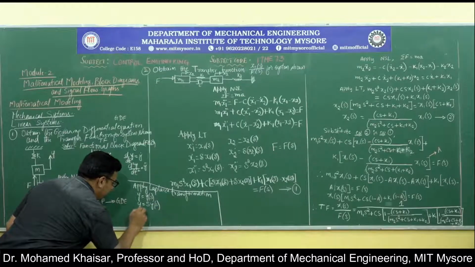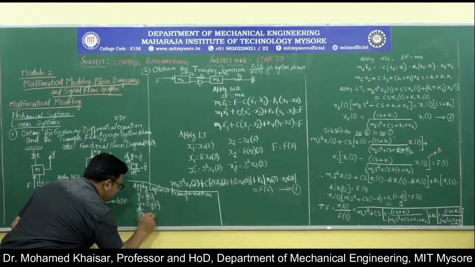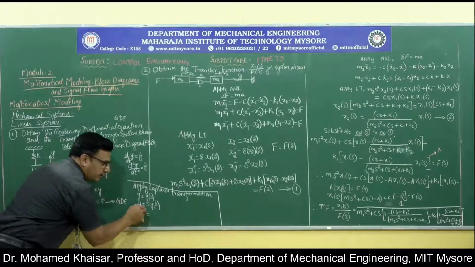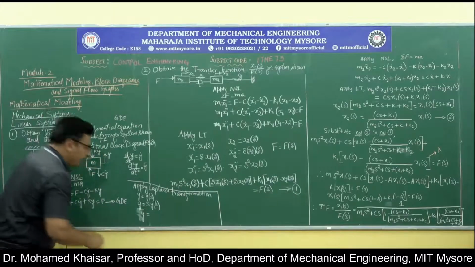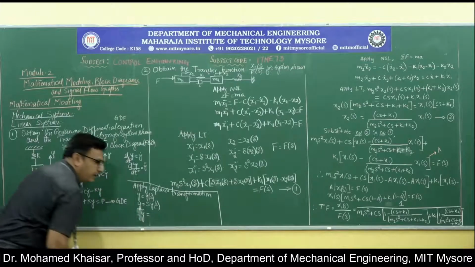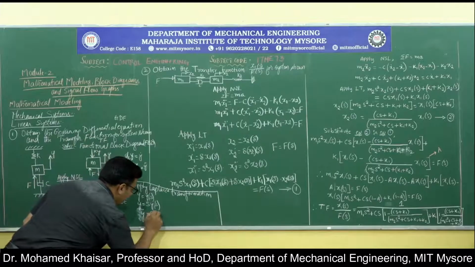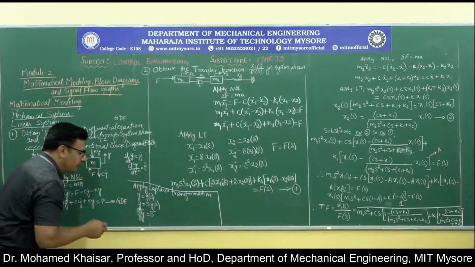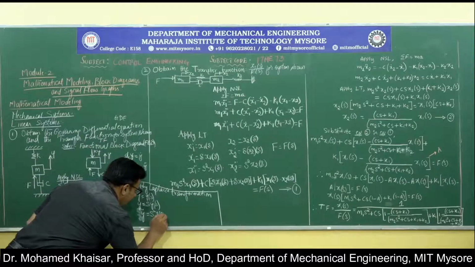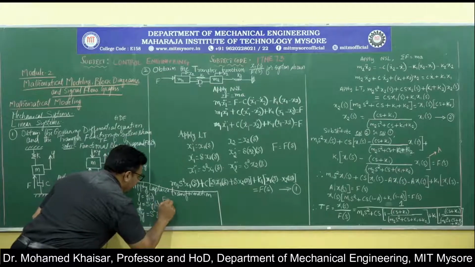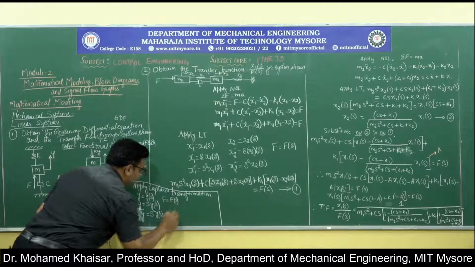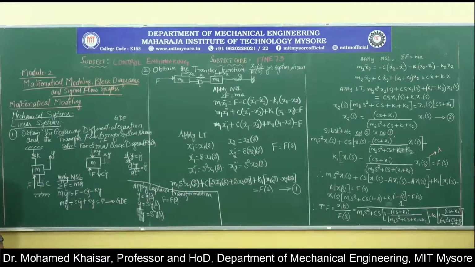Then y double dot means d square by dt square; since it is differentiated twice, we replace it by s square of y of s. And F, which is nothing but the input, we will write as F of s.